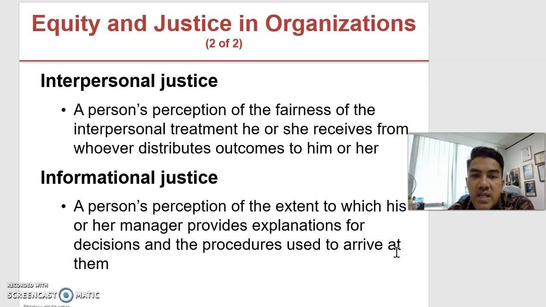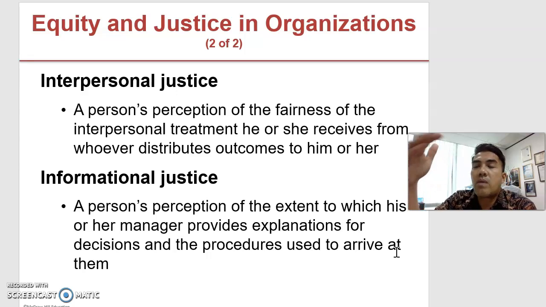And then informational justice, a person's perception of the extent to which his or her manager provides explanations for decisions and the procedures used to arrive at them. So sometimes injustice might also occur in the information that we distribute to our employees. We need to be very careful. And when it comes to procedures related to the work, we must be fair to everyone. We should inform everyone of the same procedure in order for them to receive the same level of outcomes or rewards.